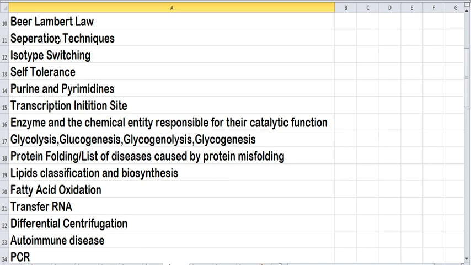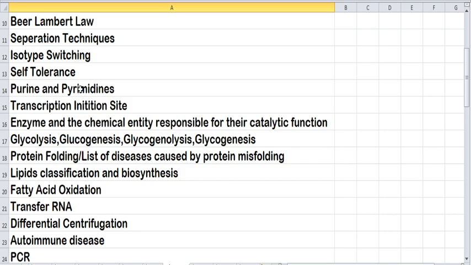Next, know about isotype switching and self-tolerance. These are fancy words from the immunology topic. So again, I'm telling you, you can refer to the vocabulary section. You should know the definitions of those things, okay? Because generally in immunology, these fancy words will be asked in match the following only, okay?